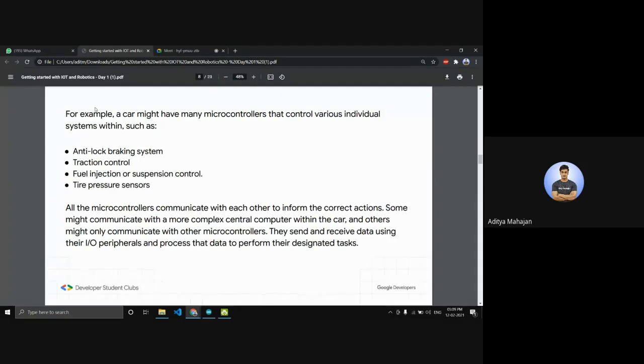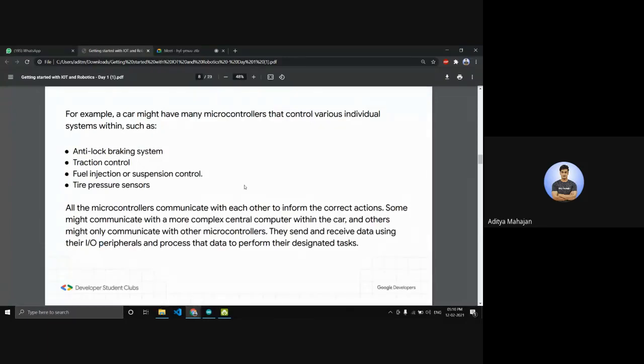All the microcontrollers communicate with each other to inform the correct actions. Some communicate with a more complex central computer, and others might only communicate with other microcontrollers. Now, they send and receive data using their I/O peripherals. I/O stands for input and output peripherals. This is the most important part of a microcontroller. And process that data to perform their designated task.